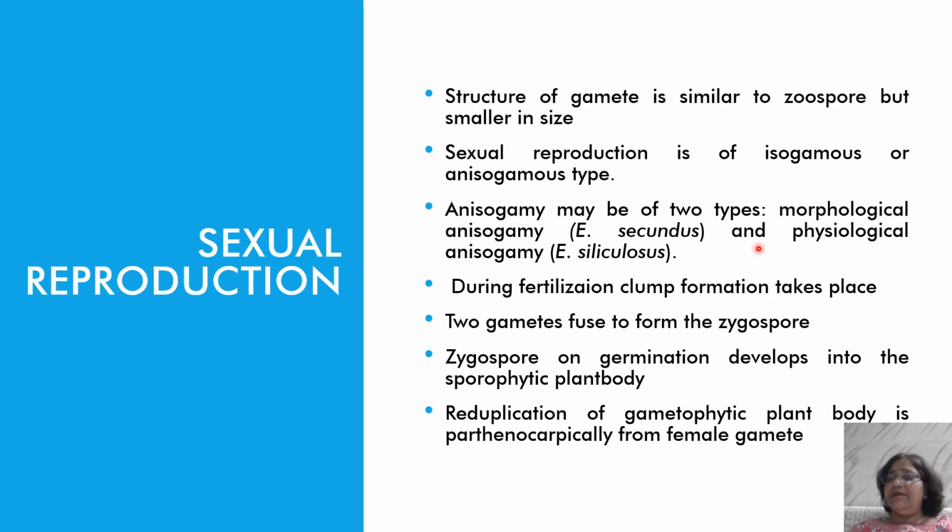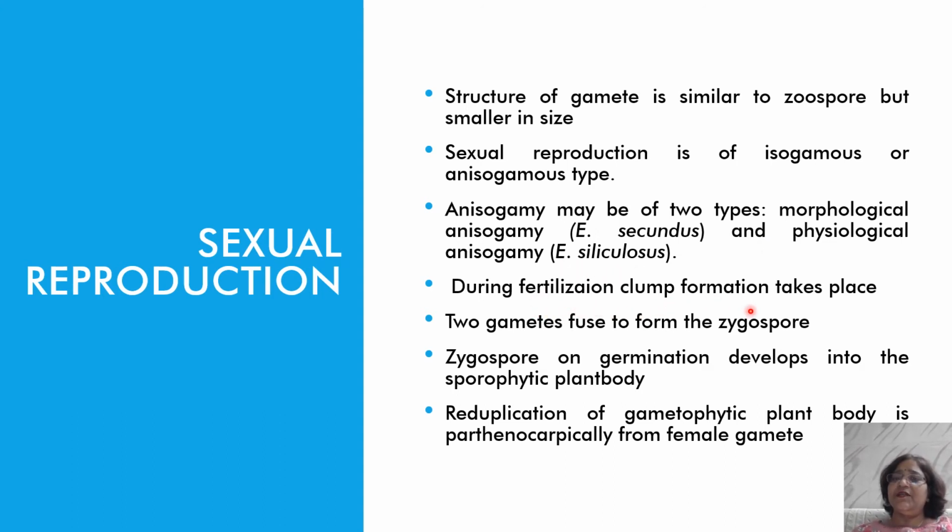Physiological anisogamy means the fusing gametes are morphologically the same, but behavior wise one is more active and another is less active. The more active one is known as the male gamete, and the comparatively less active or more passive one is known as the female gamete. Fusion of such gametes is known as physiological anisogamy, and the example is Ectocarpus siliculosus.